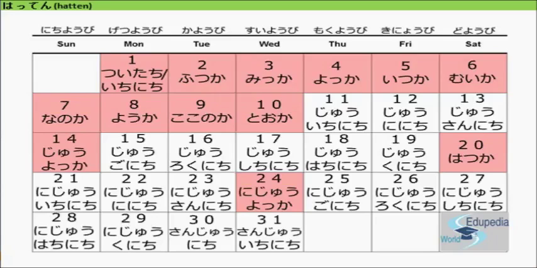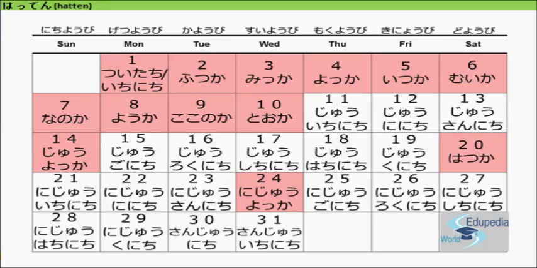The next section is hatten. In this lesson we will be learning the days of the week in Japanese and the dates of the months. We have already learnt the days of the week in our previous classes, but anyway we'll have a recap.